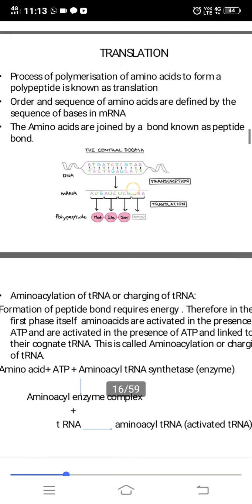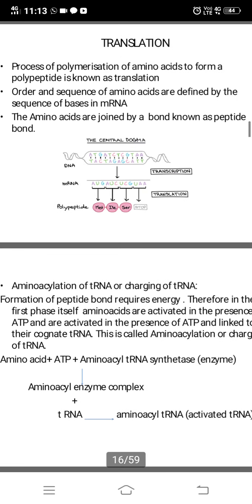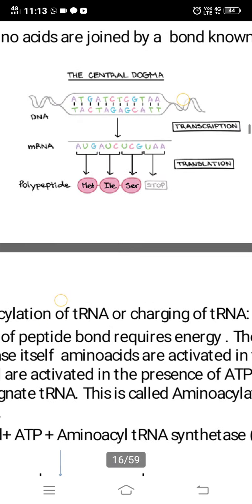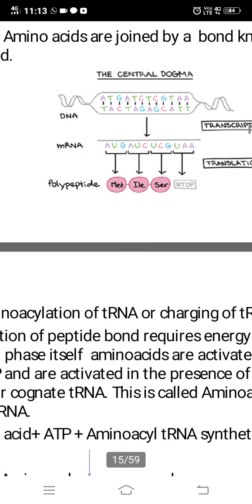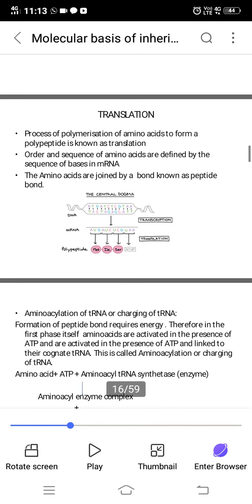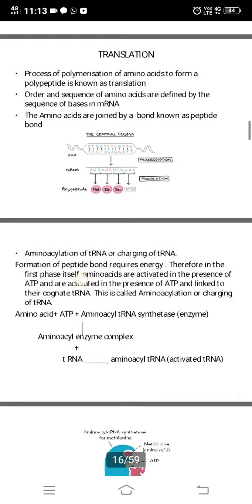So translation is the process of polymerization of amino acids to form a polypeptide chain. And the order and sequence of amino acids is defined by the sequence of bases in mRNA. You can see here, this is the DNA, this is the mRNA, this is the sequence that they are having. So the sequence of bases in mRNA will decide what type of protein is going to be formed. Then the amino acids are joined by peptide bonds.